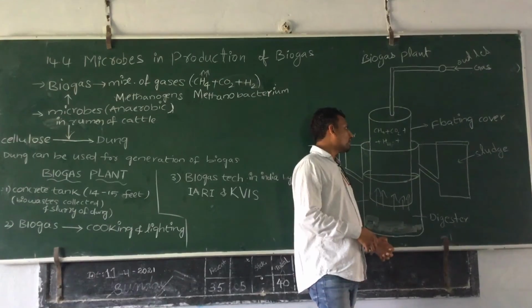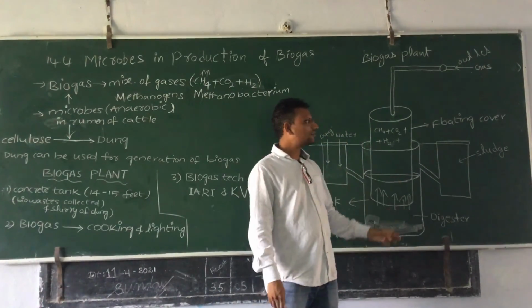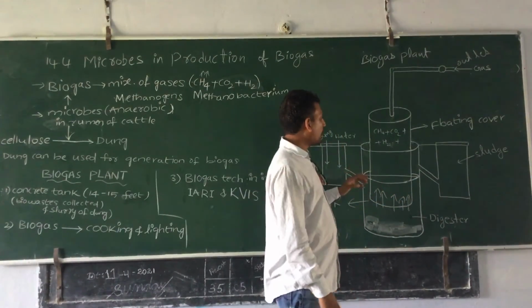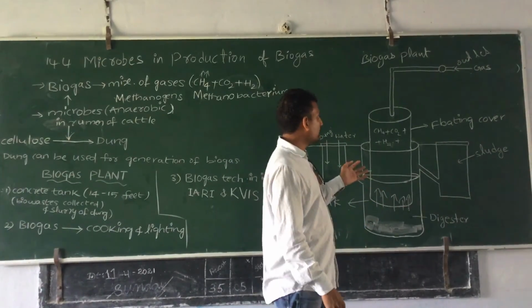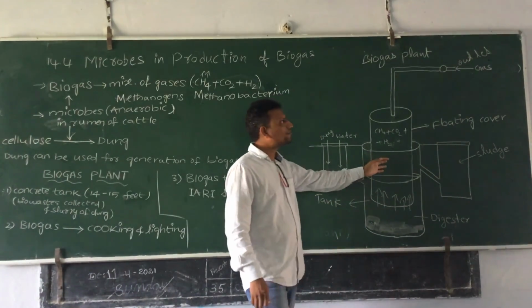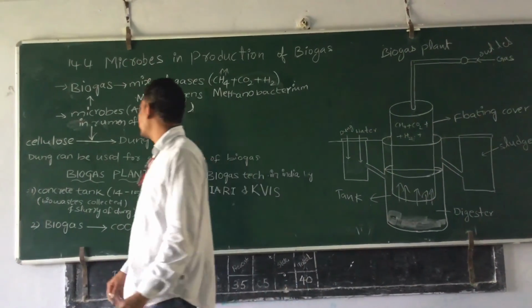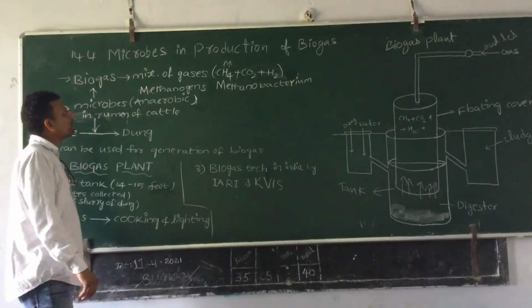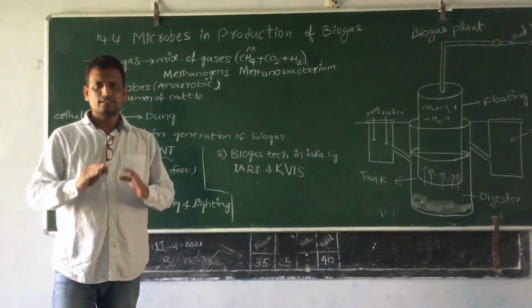Especially for remote villages, this is the best method to benefit without any cost, because in villages they rear cattle in large numbers. Every day the cattle give dung, and that dung can be used for biogas production. So this is about biogas production, the benefits we get from anaerobic methanogen bacteria. Okay, this is about the class.